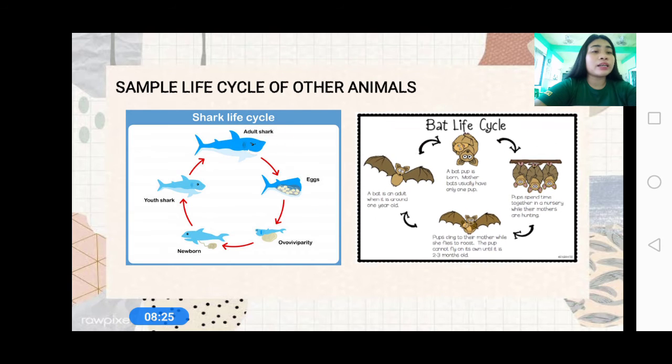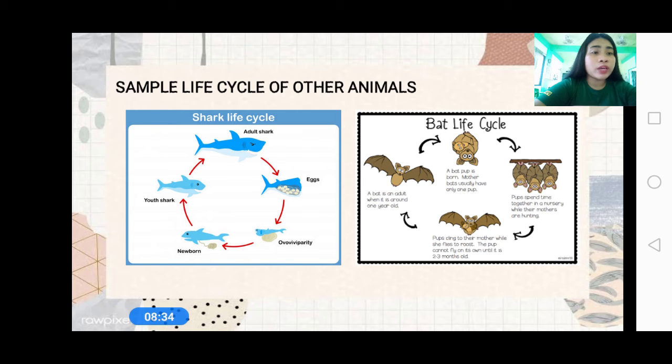The life cycle of a bat: the bat pup is born, and then the pup spends time together in a nursery, and then the pup clings to its mother while she flies, and then that pup will become an adult as well.